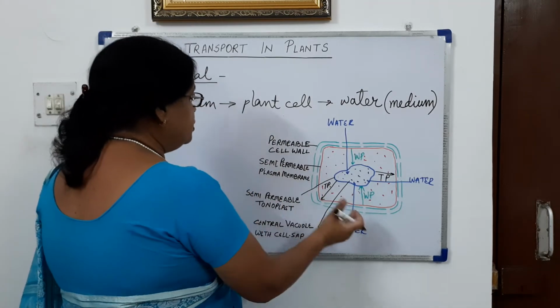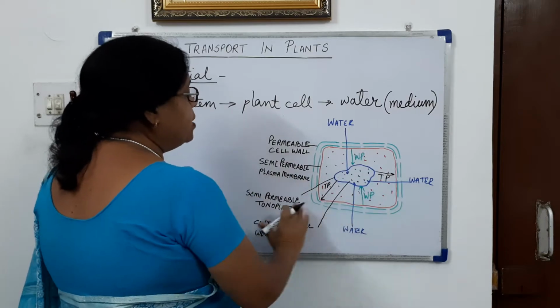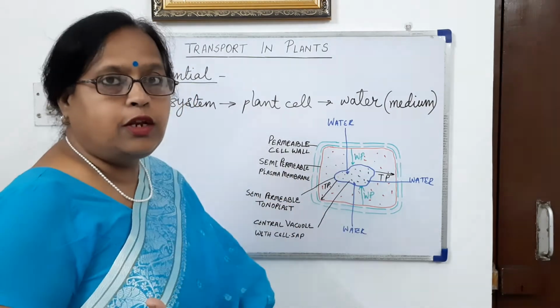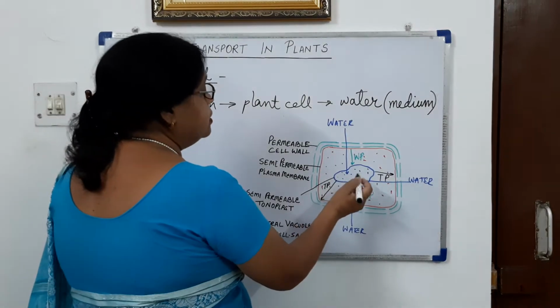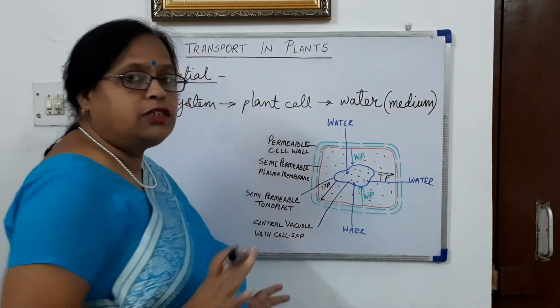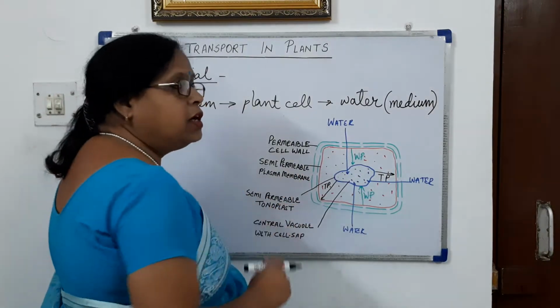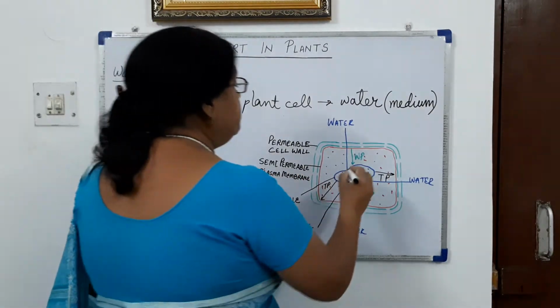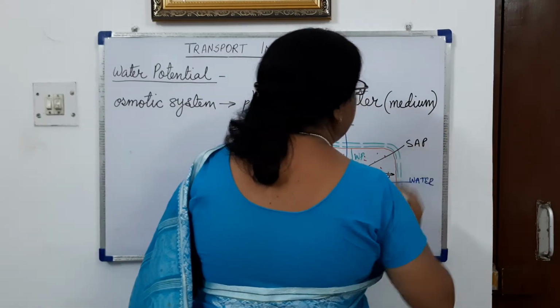This semi-permeable plasma membrane encloses the cell organelles and a large vacuole which is filled by an aqueous solution, called the cell sap.